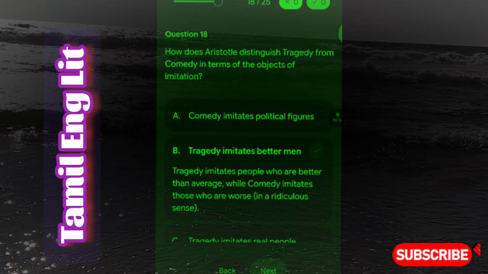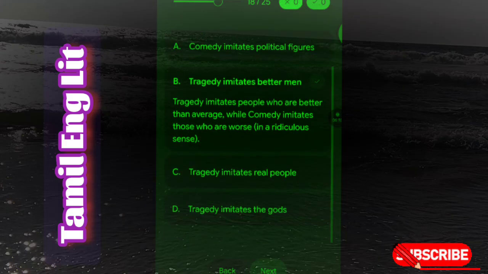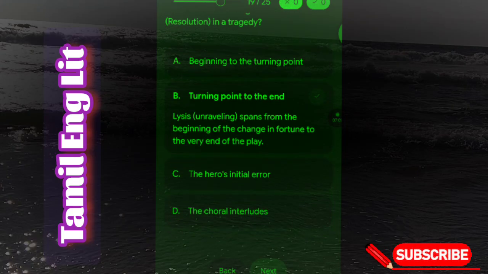Next question is, how does Aristotle distinguish tragedy from comedy in terms of the objects of imitation? Tragedy imitates better men. Tragedy imitates people who are better than average, while comedy imitates those who are worse in a ridiculous sense. Next question is, which of the following describes the lysis in a tragedy? Turning point to the end. Lysis, unraveling, spans from the beginning of the change in fortune to the very end of the play.